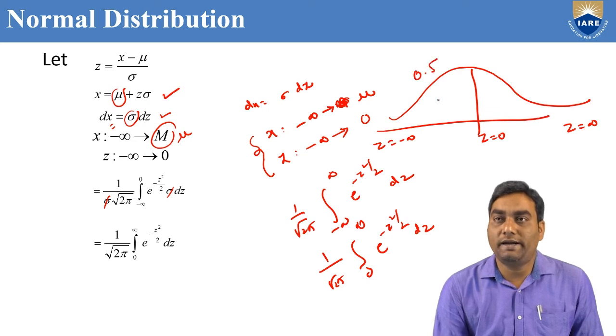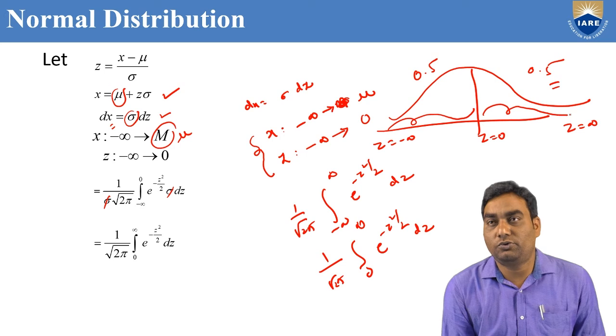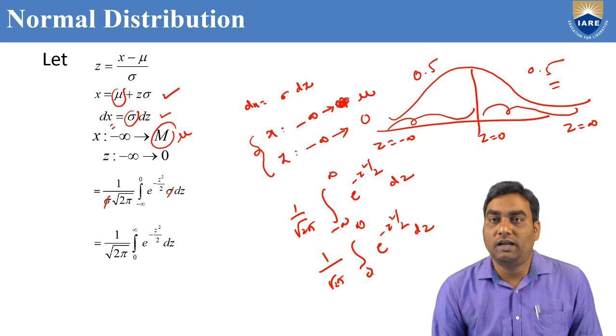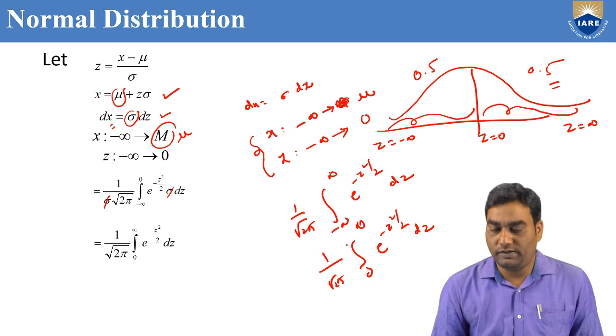The area from minus infinity to 0 is 0.5, and the area from 0 to infinity is also 0.5. That means the two areas are equal, which is why I took 0 to infinity.